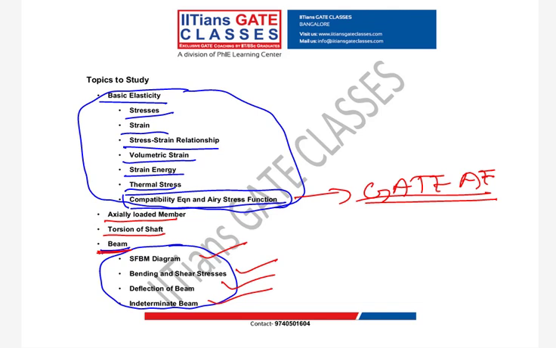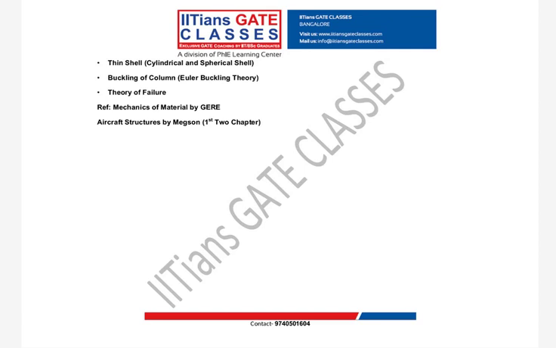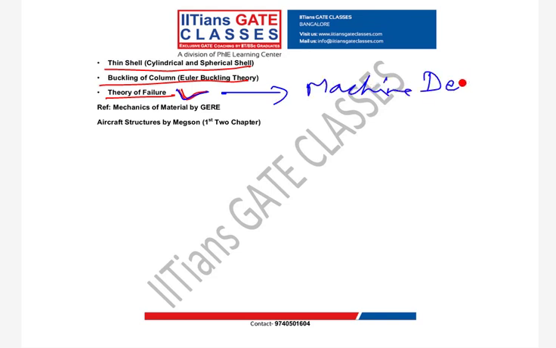So these are the most important topics. Then we have some other topics like thin shells, buckling of column, theory of failure. After those two, theory of failure is the next most important topic. Now, if you take GATE mechanical, it is combined with machine design also. Okay. But